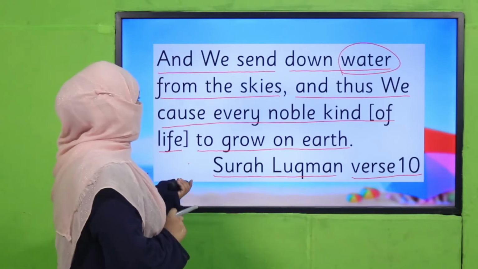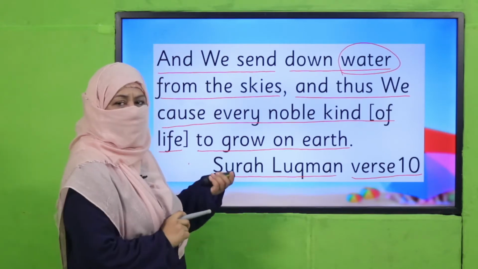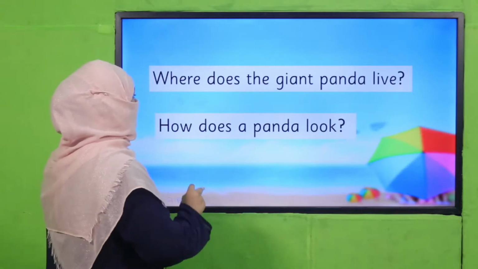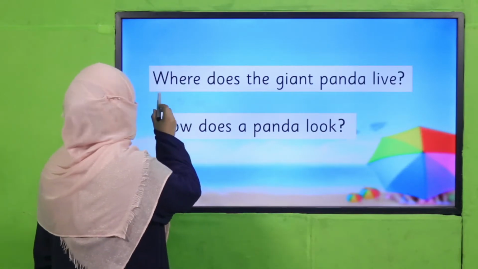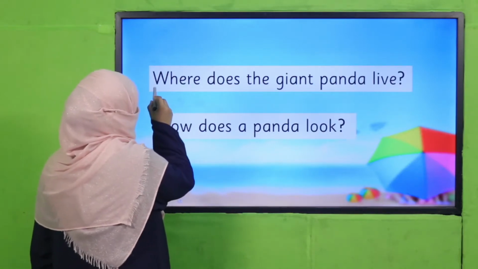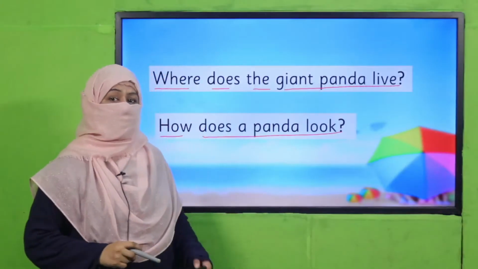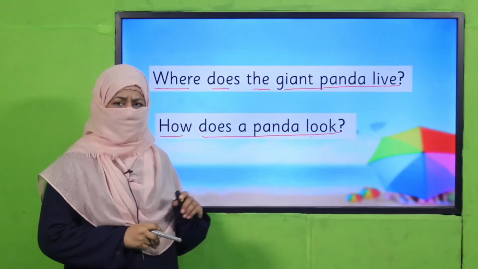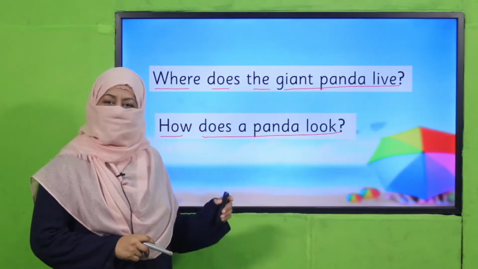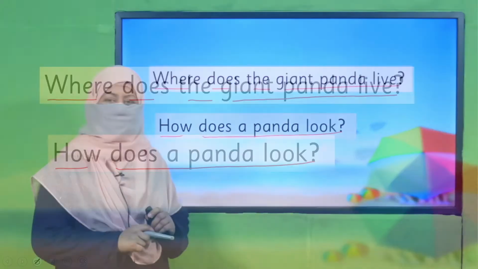Right? So my dear children, we'll continue reading. First you tell me the part of story we have read yesterday. So answer me, where does the giant panda live? And how does a panda look? So we have read it yesterday. Do you remember these answers? So pause the video, answer these questions to your teacher and then come back.